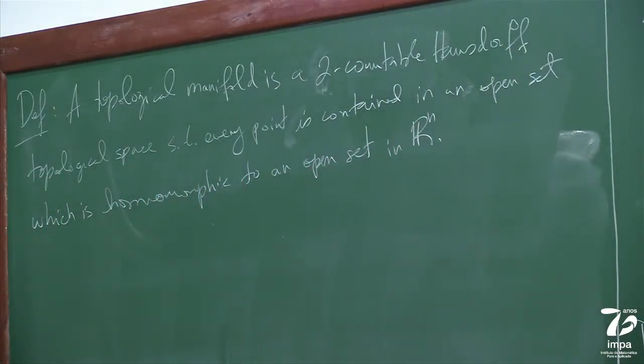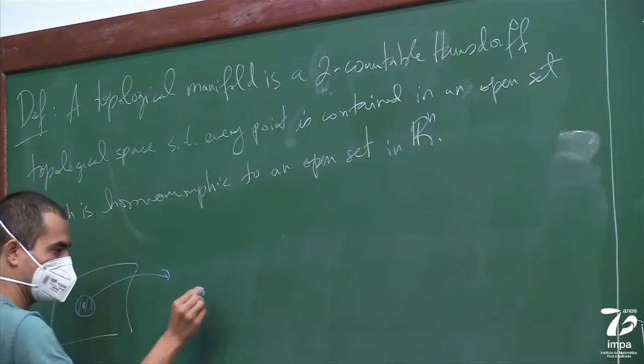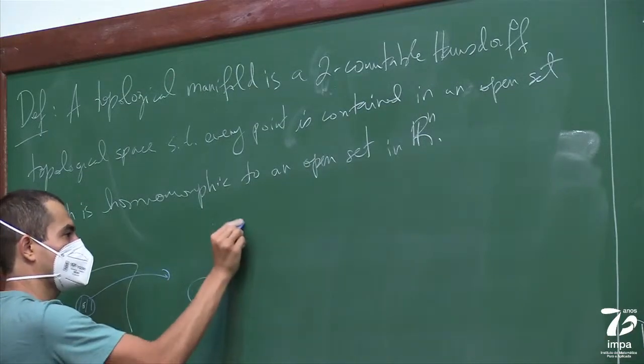So I have this topological space that could in principle be kind of complicated, but every point in the topological space has an open set which is homeomorphic to an open set in Rn.